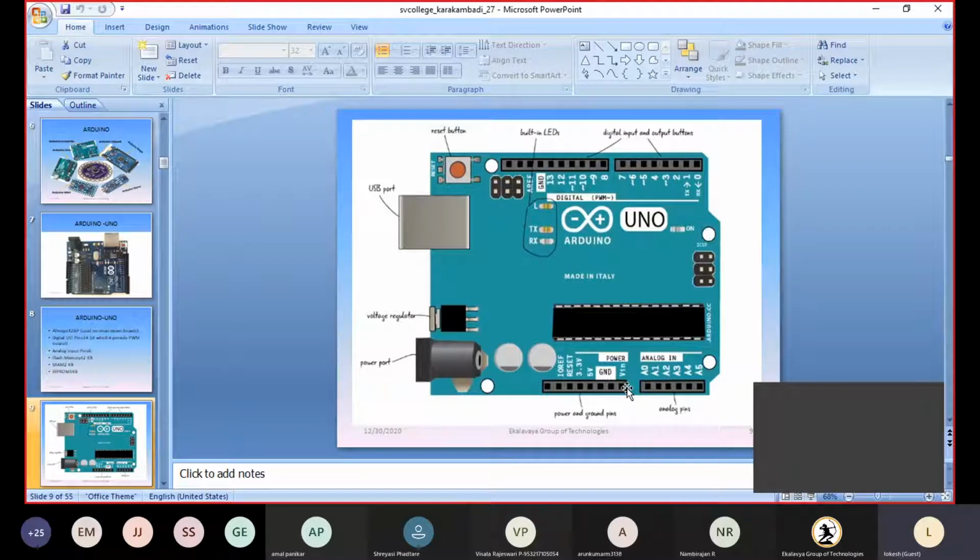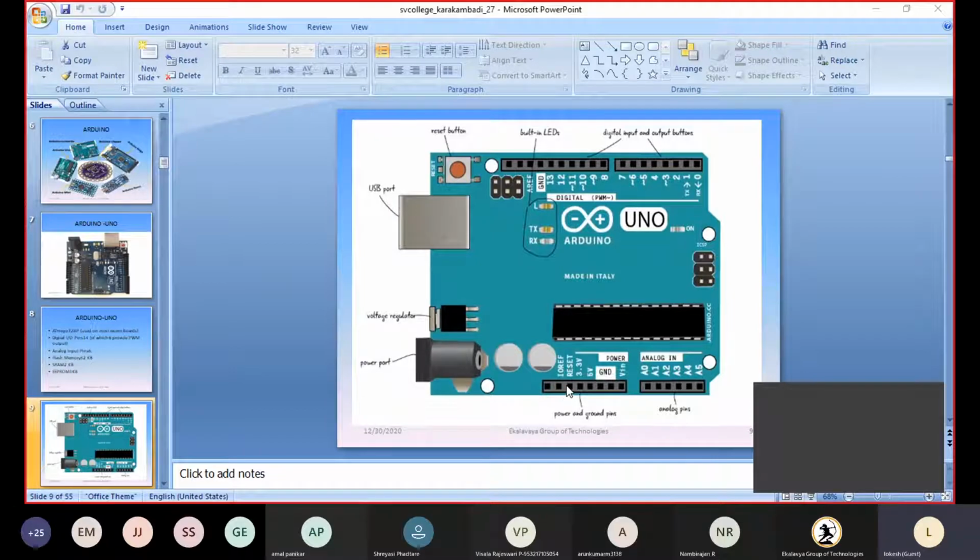Next, here we have a VIN pin. In some applications, if I don't want to use this power port, I can directly give the power here. The 5 volts operating voltage can be given directly here.